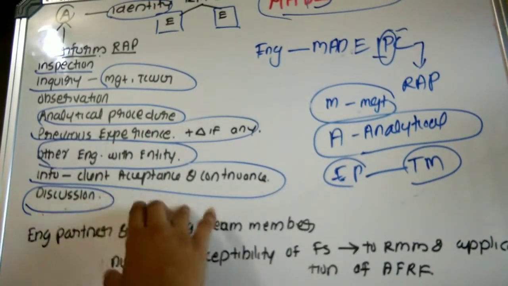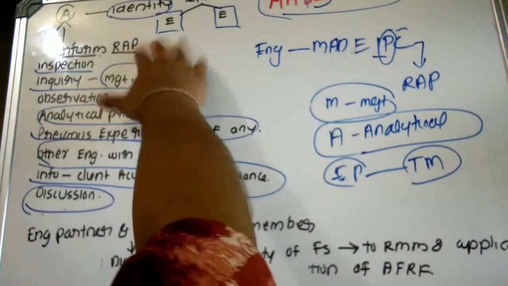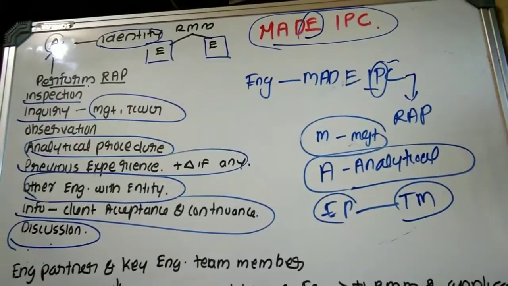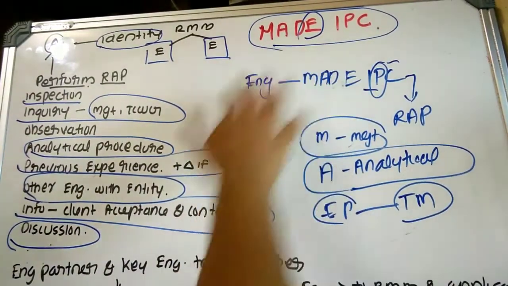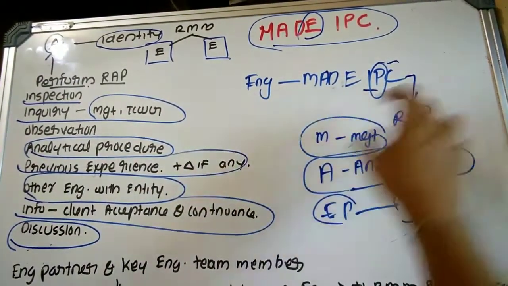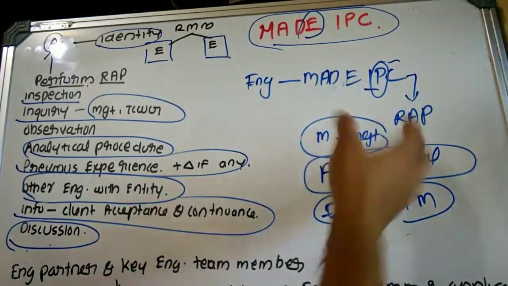So information obtained through client acceptance and continuance can also be used for the purpose of understanding the entity as well as the environment. Which is the mnemonic? Made IPC, that is, engagement partner has made IPC, that is Indian Penal Code, for the purpose of obtaining risk of material misstatement, that is, as RAP.